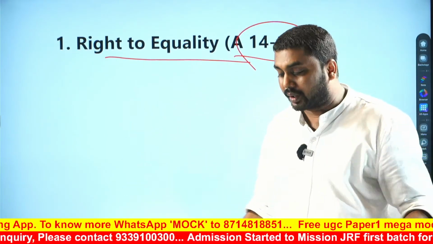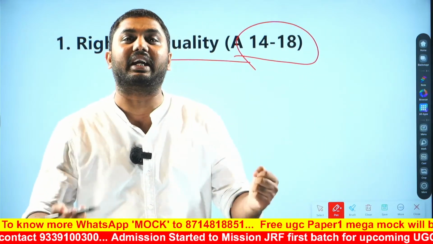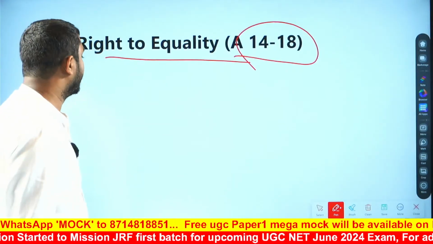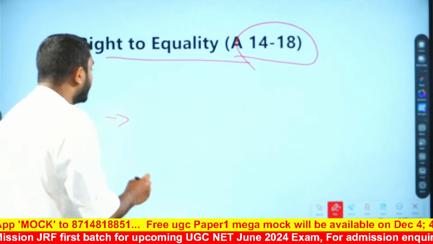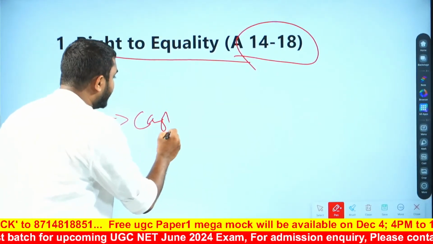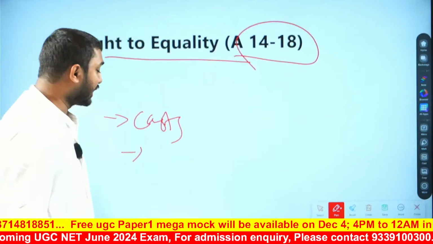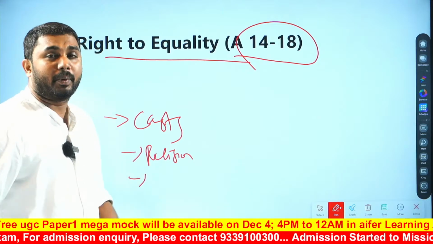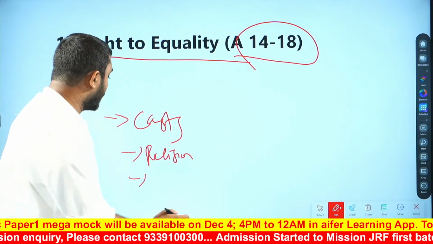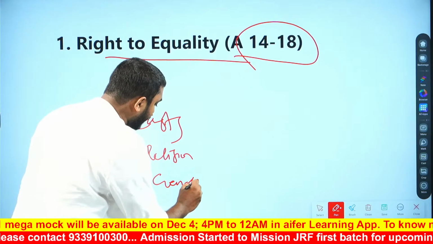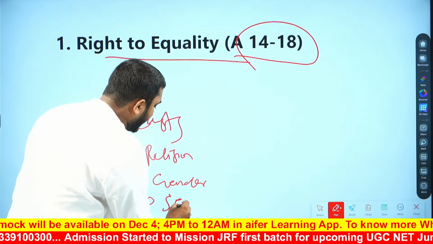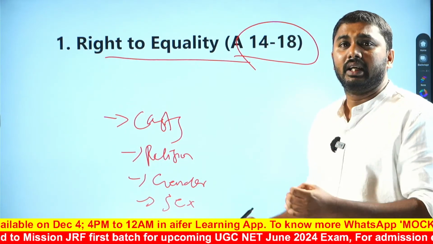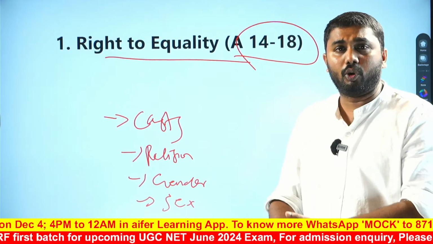Then what is right to equality? What do you mean by right to equality? We know that there are different castes in India. There are different religions in India. People are different, like gender or sex, right? But we know that in front of the law all are equal.